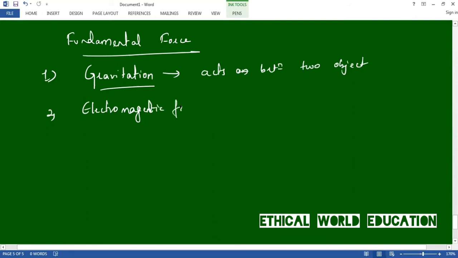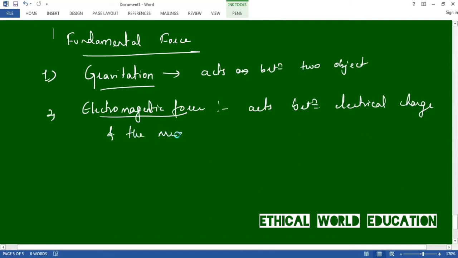Let us see what the electromagnetic force is. The electromagnetic force acts between two electrically charged particles, and the mediating particle is the photon.